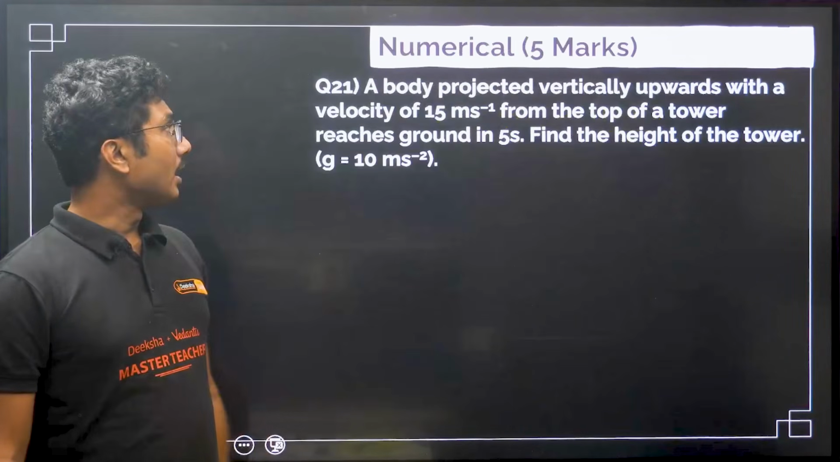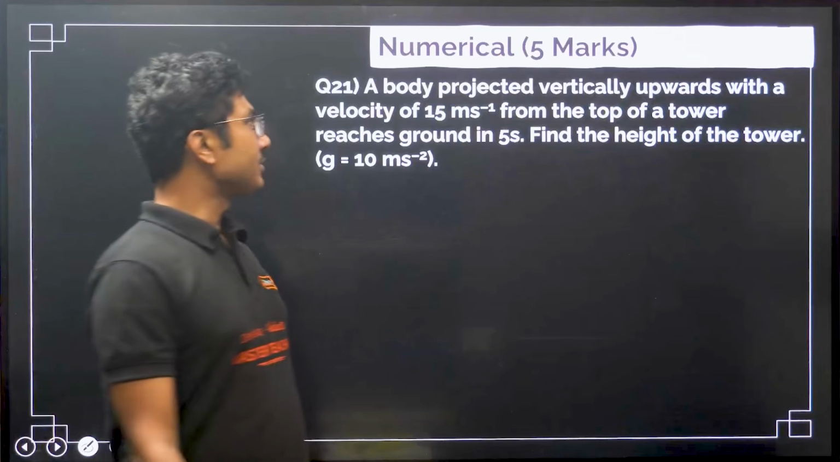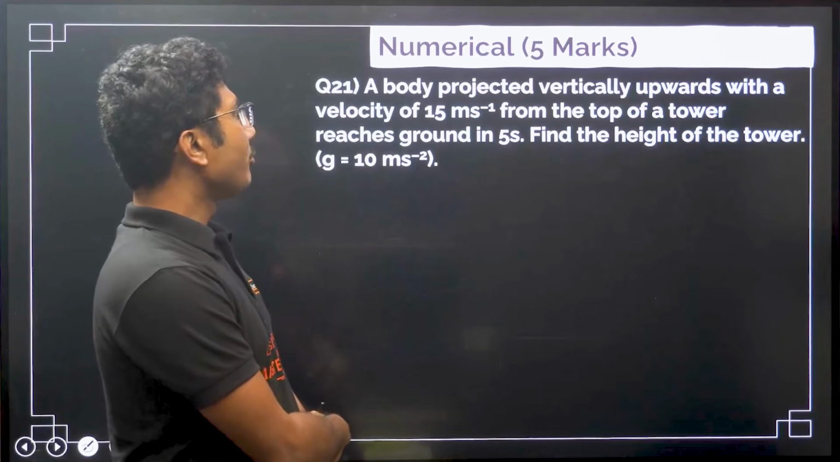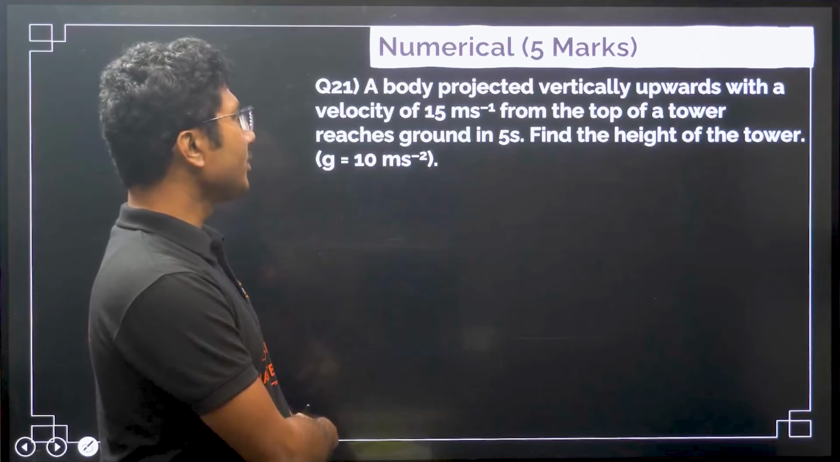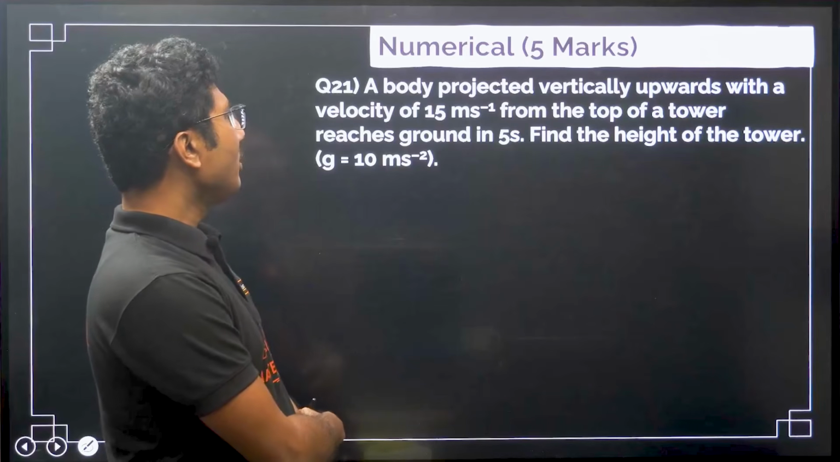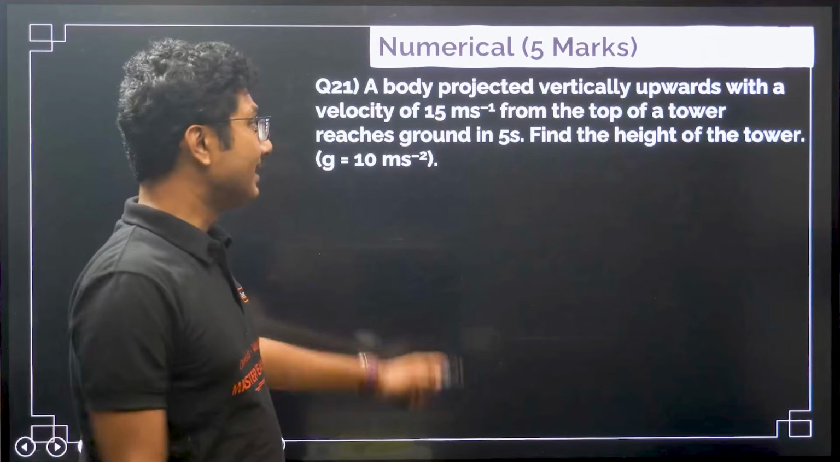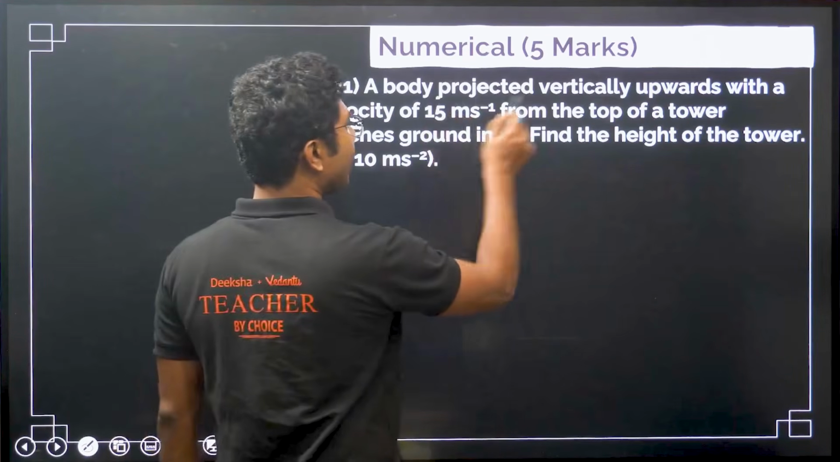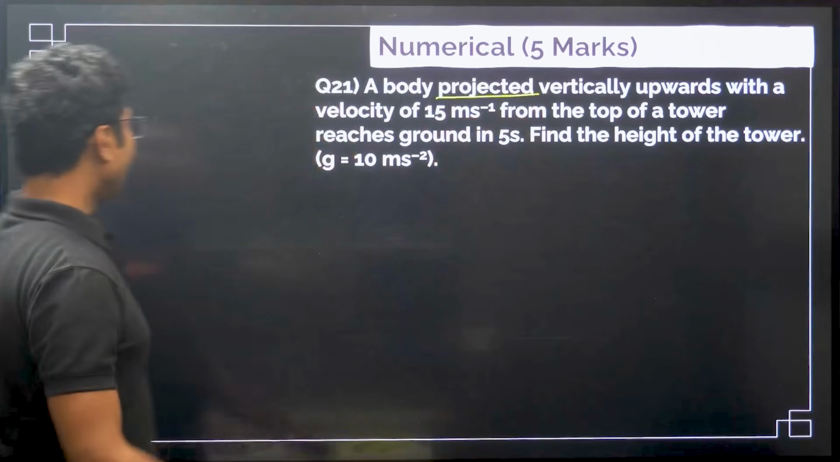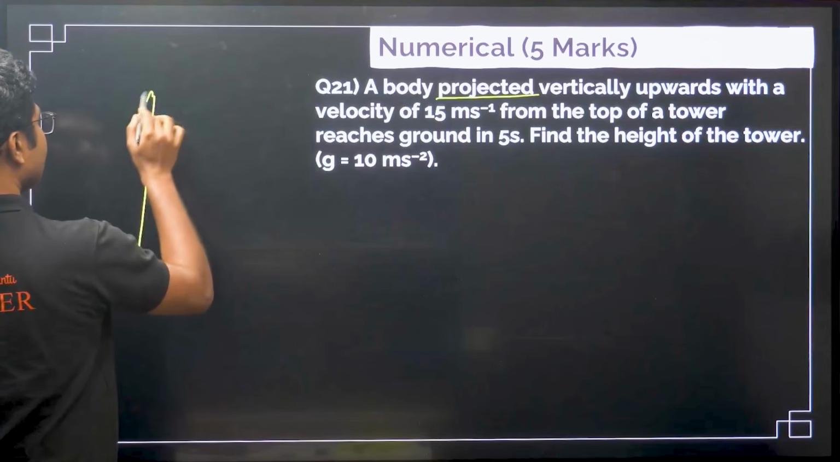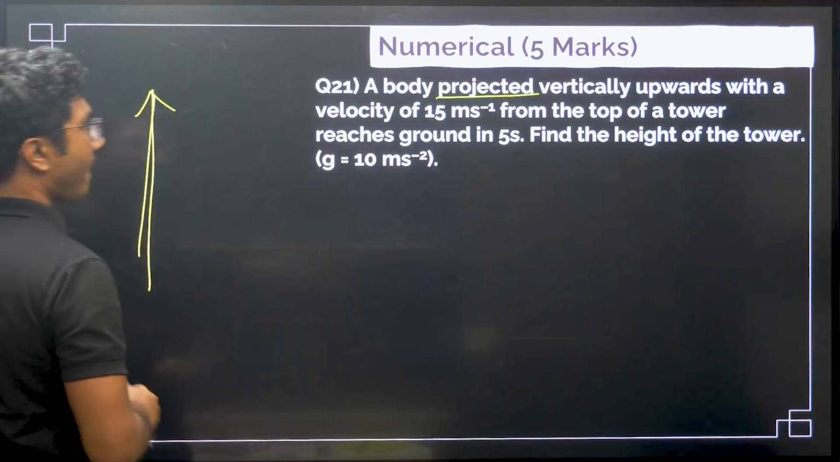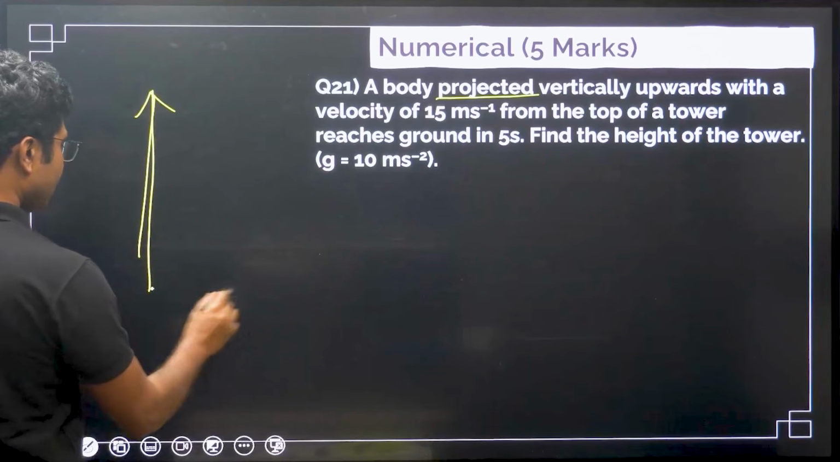Right? Now, a numerical question from this chapter. A body projected vertically upwards with a velocity of 15 meter per second. Now, it seems like it's a projectile, but it's not a projectile motion. Vertical projected means it is projected like this. Okay, horizontal projection means like this.